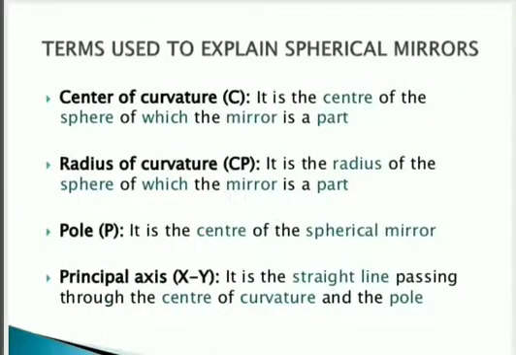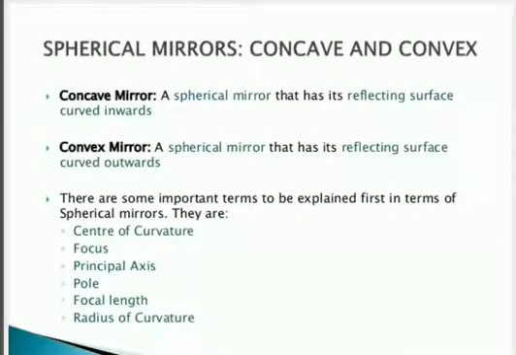So till then you should know which side of the mirror is concave and which side of the mirror is convex. The reflecting surface of a spherical mirror may be curved inward or it can be outward. Okay, the spherical mirror whose reflecting surface is curved inward, that is, the center of the sphere is inside or towards the face, that type of mirror is called concave mirror.